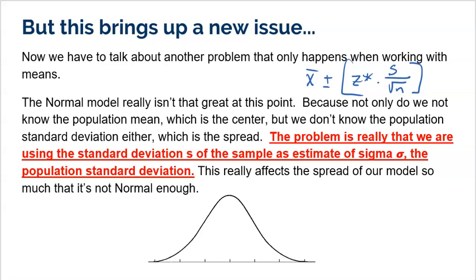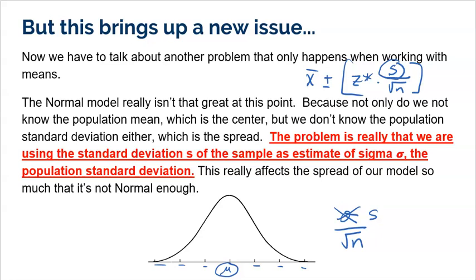But what was actually found out by a guy named William Gosset was that when you have to replace sigma, the standard deviation of your population, with S, the normal model just wasn't as accurate, right? Remember what's going on here. We don't know the middle, right? So we already don't understand what the middle is because that's the true mean that we don't know. And now we don't even know how much to go up or down. We're actually just kind of estimating it. We want to use sigma divided by the square root of n for that sampling distribution, but now we have to use S divided by the square root of n. So now how much we go up and how much we go down is actually off a little bit. So the problem was that the normal model actually isn't quite accurate enough.